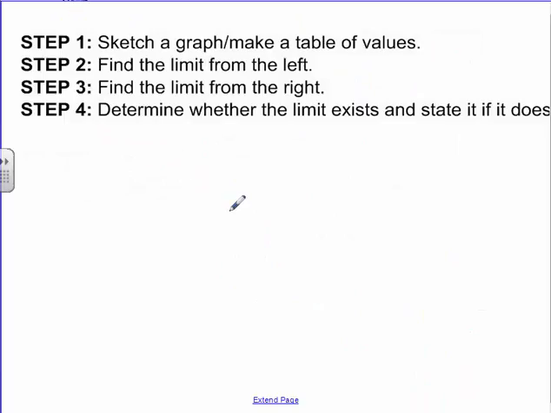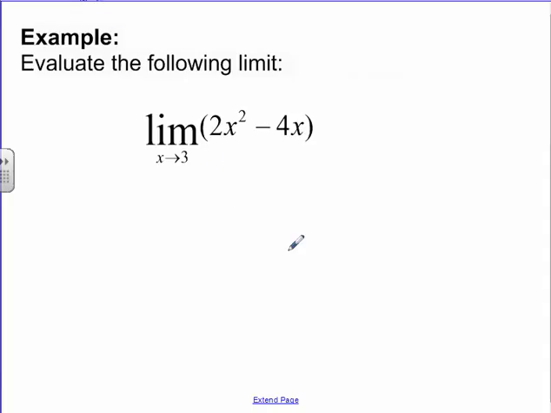So here's your steps. First thing you want to do, sketch the graph, make a table of values. Find the limit from the left-hand side, find the limit from the right-hand side, figure out whether there actually is a limit, state whether it does, and maybe to put step 5 in, make sure that your table of values number is the same as your limit, and see whether it's continuous.